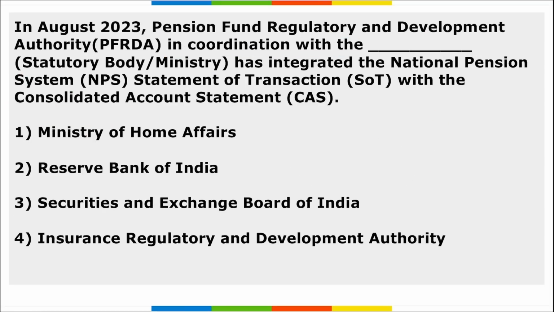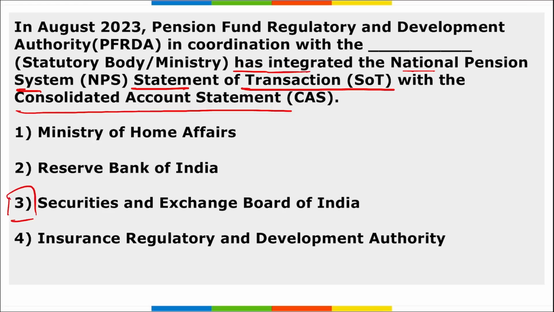Next, PFRDA, in coordination with which organization, has integrated the National Pension System Statement of Transactions with the Consolidated Account Statement? So PFRDA along with SEBI has integrated the NPS Statement of Transactions with the Consolidated Account Statement. PFRDA has enabled the central record keeping agencies to integrate with the depositories registered with SEBI, to provide NPS subscribers the option to include these NPS transactions in consolidated account statements. Correct? So it is SEBI along with PFRDA.